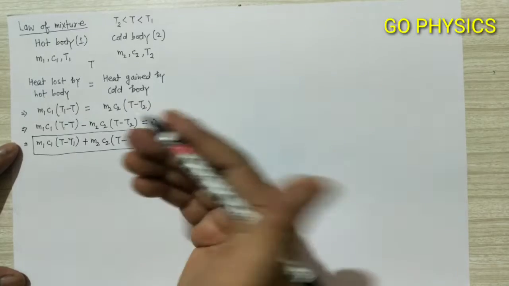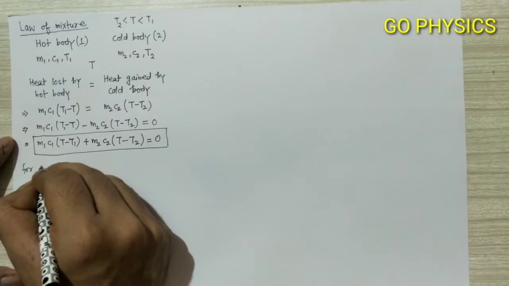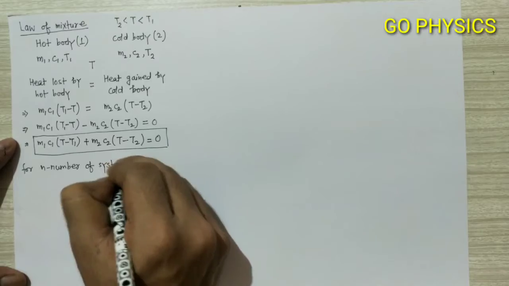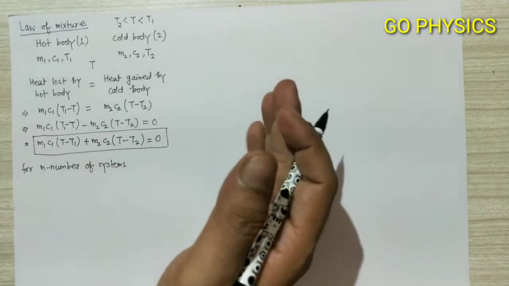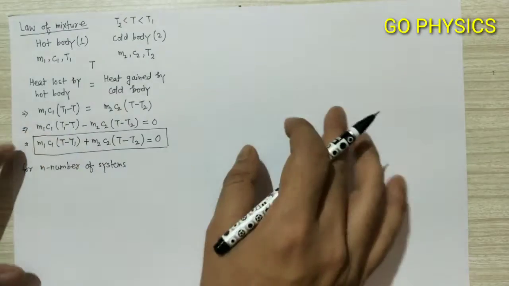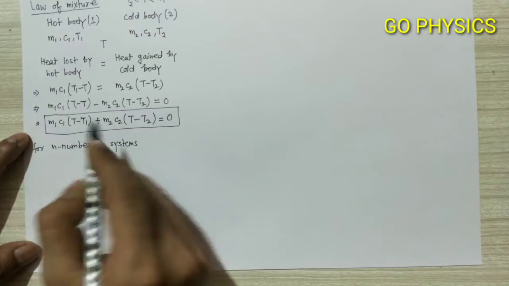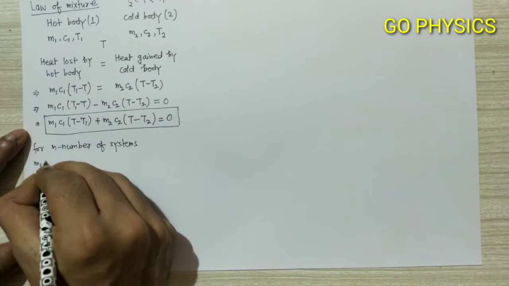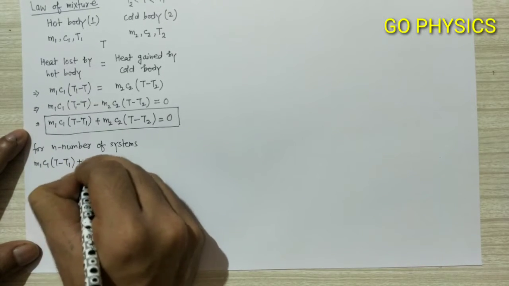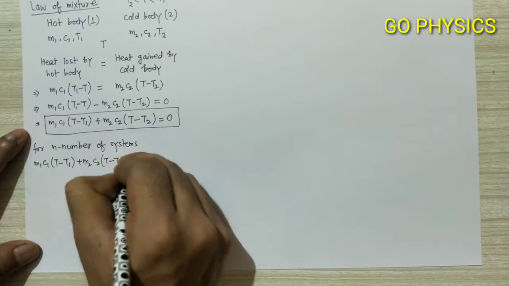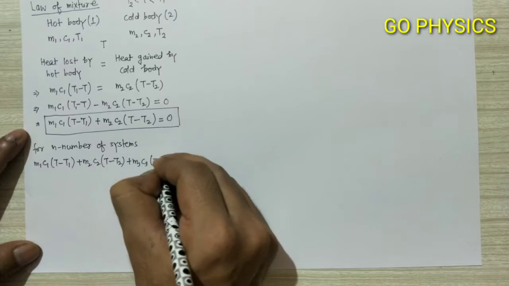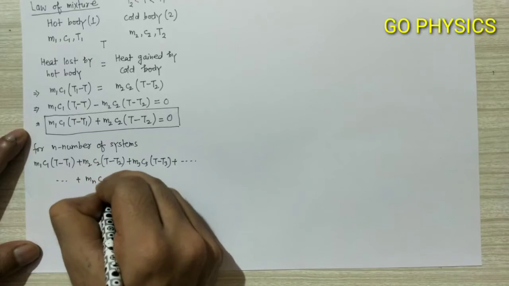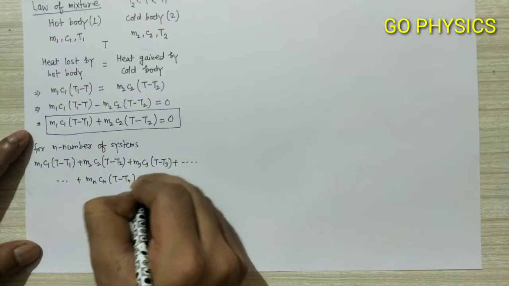Now if we have more than two bodies, that is, for n number of systems, that is, n number of systems making contact with each other or mixed with each other, then to find the final equilibrium temperature we will use m1 c1 (T minus T1) plus m2 c2 (T minus T2) plus m3 c3 (T minus T3) plus and so on, plus mn cn (T minus Tn) equal to 0.